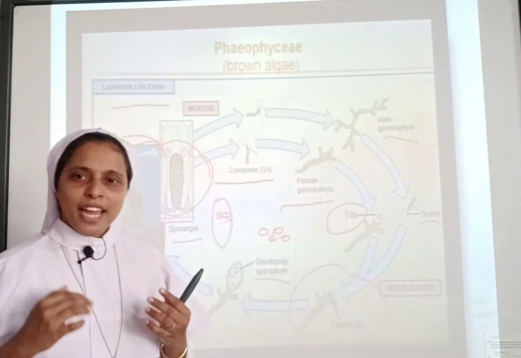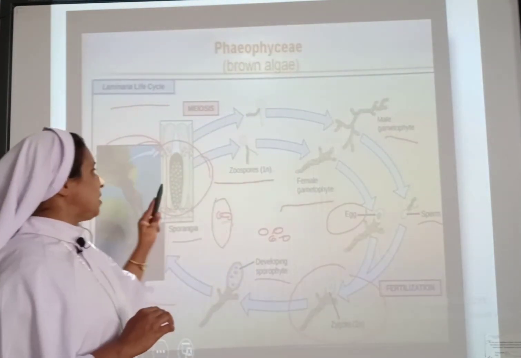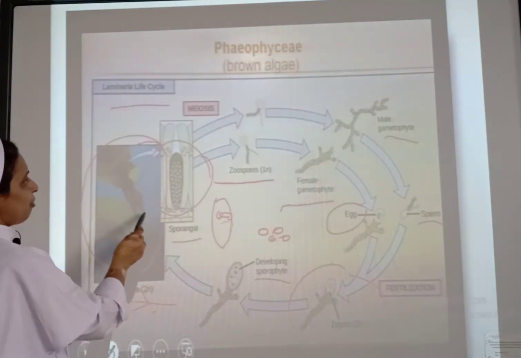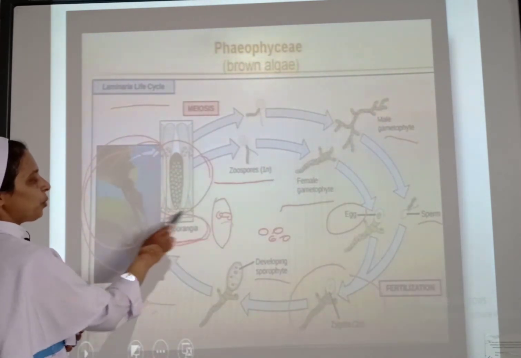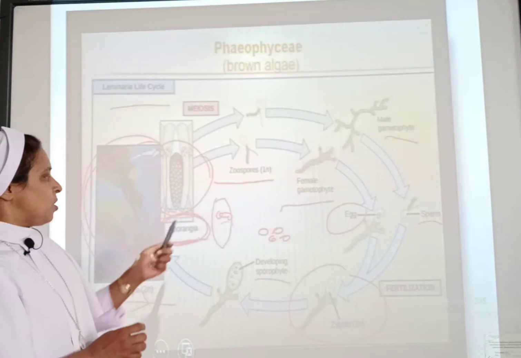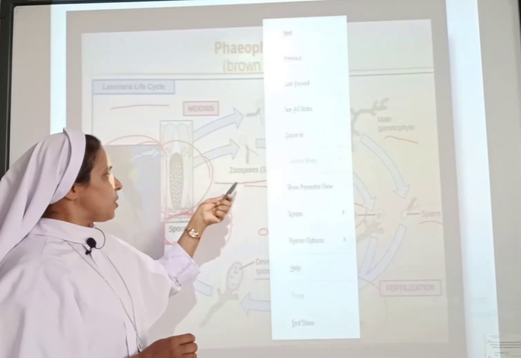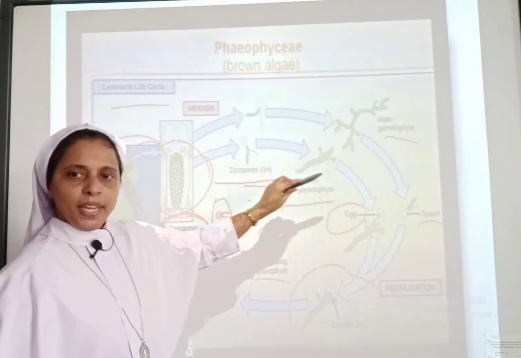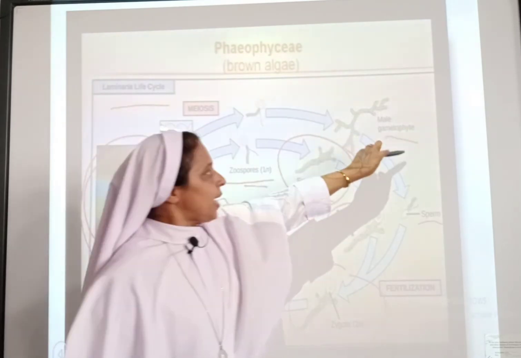So once again, I would like to repeat the life cycle of Laminaria. It's very simple and easy. Just listen, just pay your attention. The leaf-like photosynthetic organ will be releasing spores in a structure called sporangia. This sporangia will be releasing the haploid zoospores. These zoospores will be developing into individual algae, known as female gametophyte and male gametophyte.